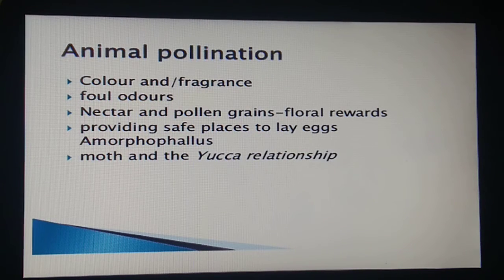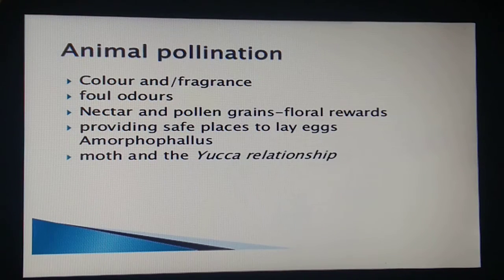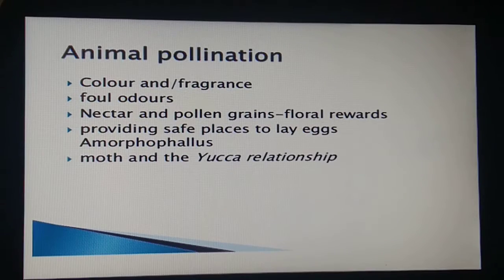Fine, students. Now, in some species, floral rewards are in providing a safe place to lay eggs. The most common example is the tallest flower you can see here in the slide, Amorphophallus, right?